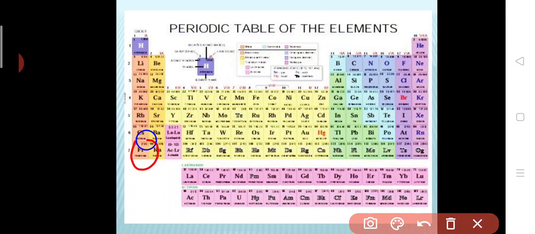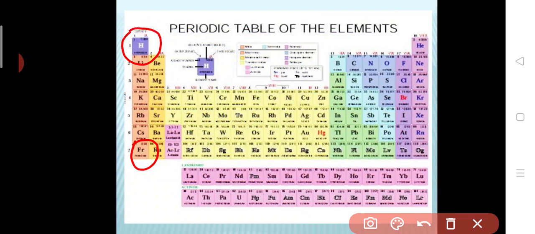All these are metals except hydrogen, which is a non-metal. That is why it is given in a different color. Is it clear? They react with water to form solutions, and they change the color of a vegetable dye from red to blue. These solutions are said to be highly alkaline or basic. That is why they are called alkali metals. That is your first group.